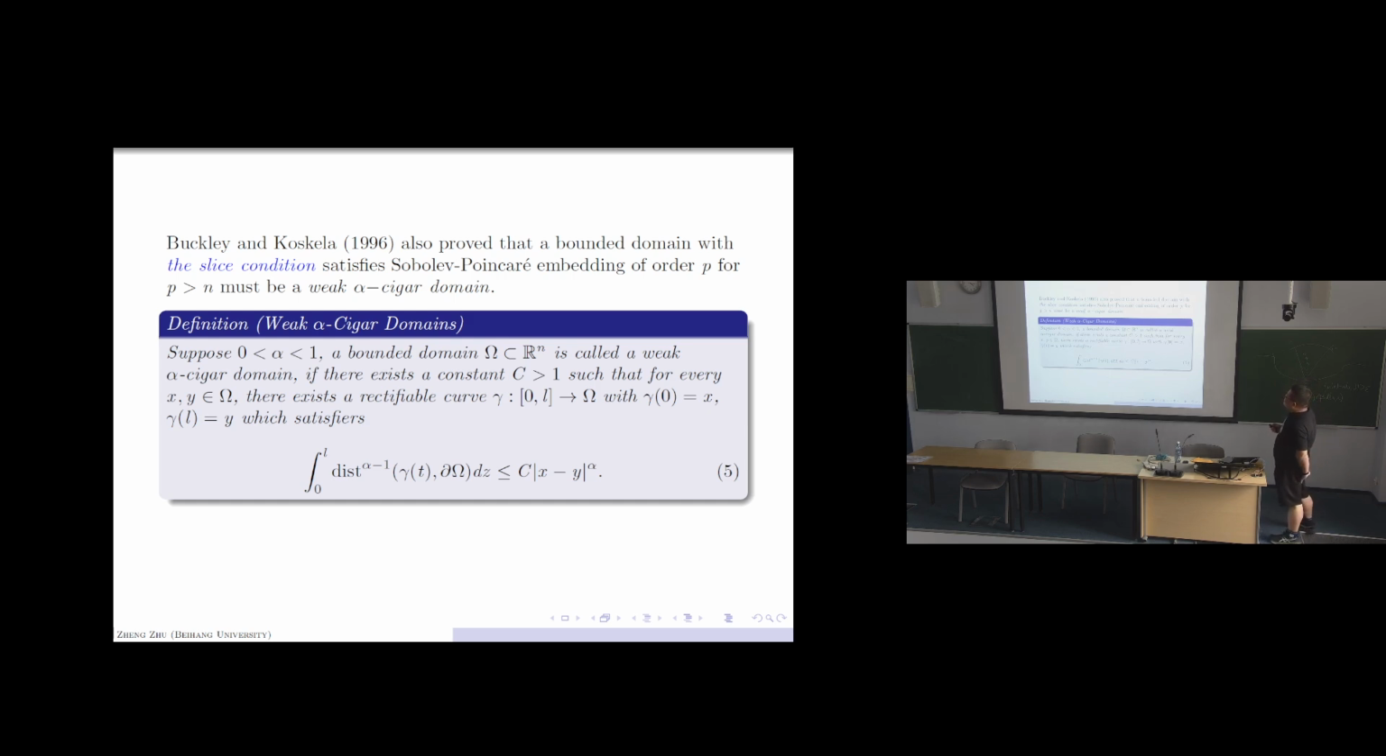And Buckley and Koskela also proved that a bounded domain with the slice condition which satisfies the Sobolev-Poincare embedding for order p, for p larger than n, must be a weak alpha Hölder domain. And here I give the definition of an alpha Hölder domain: a bounded domain is called a weak alpha Hölder domain if the following alpha quasi-hyperbolic boundary condition holds.